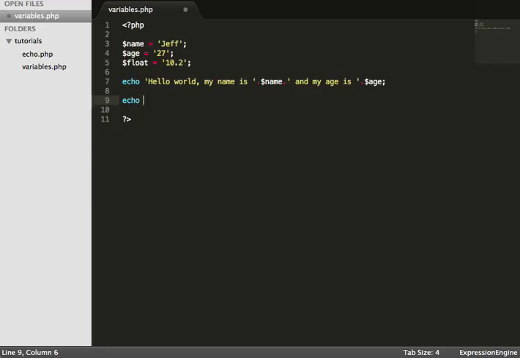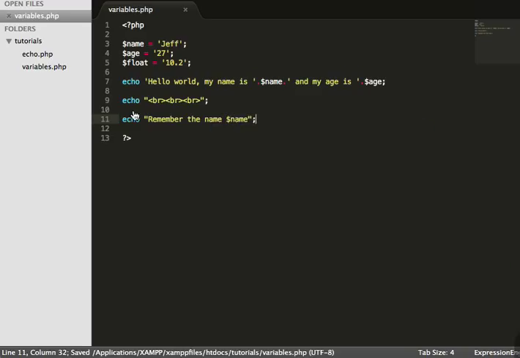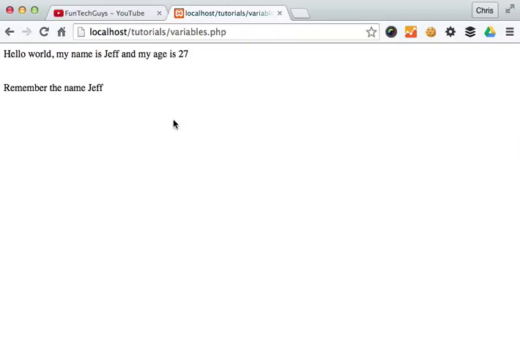Now, just to show you something quickly, I'm going to add in a couple of line breaks here, and I'm just going to go echo $name. Remember the name. Reload this page, and we've got the name here again. Now we can access and work with that variable as many times as we like. As I say, it's not precious over how many times you use it. And in a nutshell, that is the basic foundation knowledge of variables.